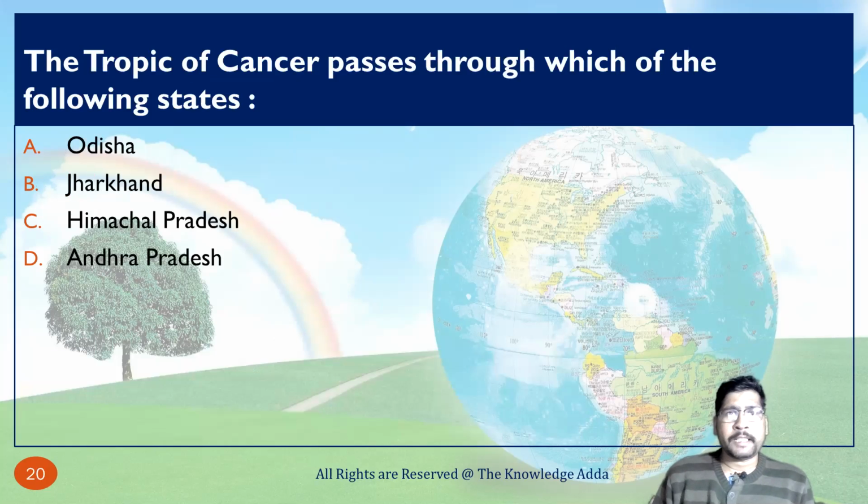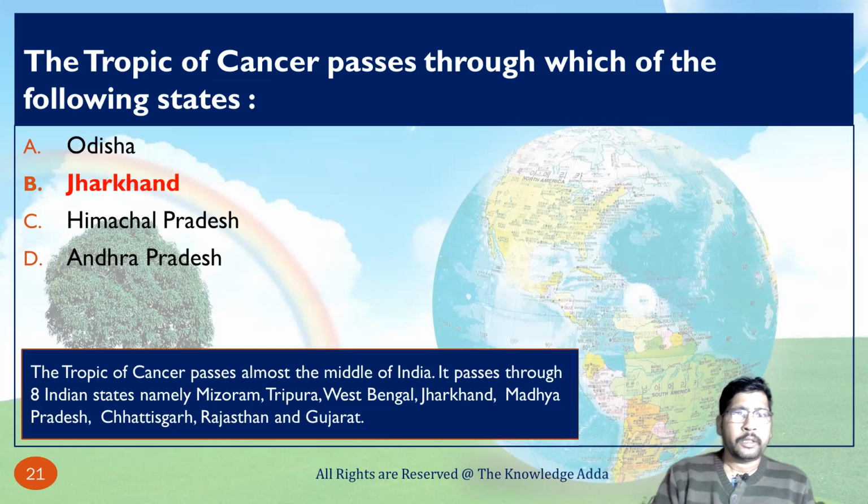The Tropic of Cancer passes through which of the following states? Basically, the Tropic of Cancer passes through 8 Indian states. So in this option, Jharkhand is the correct option. Here the Tropic of Cancer passes almost through the middle of India. It passes through 8 Indian states, namely Mizoram, Tripura, West Bengal, Jharkhand, Madhya Pradesh, Chhattisgarh, Rajasthan and Gujarat. So these are the 8 states through which the Tropic of Cancer passes.